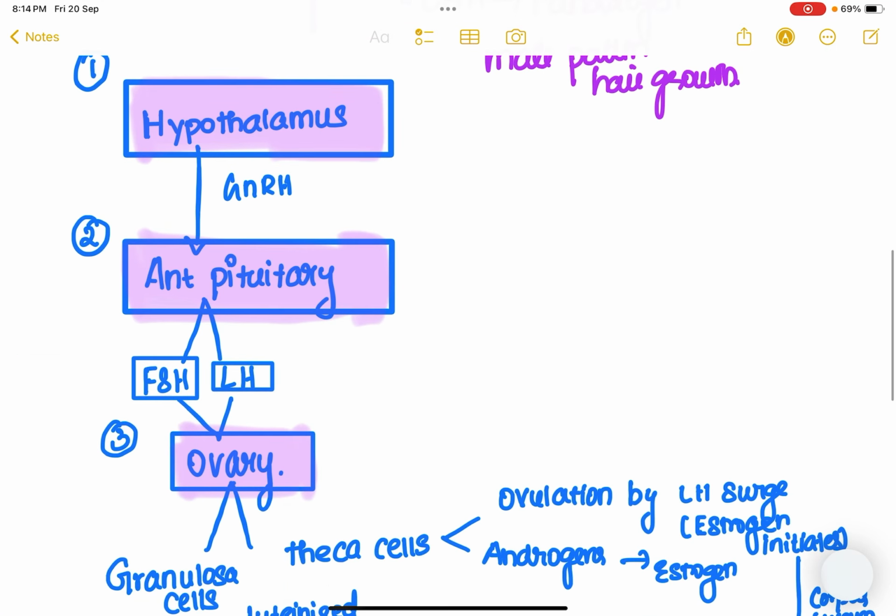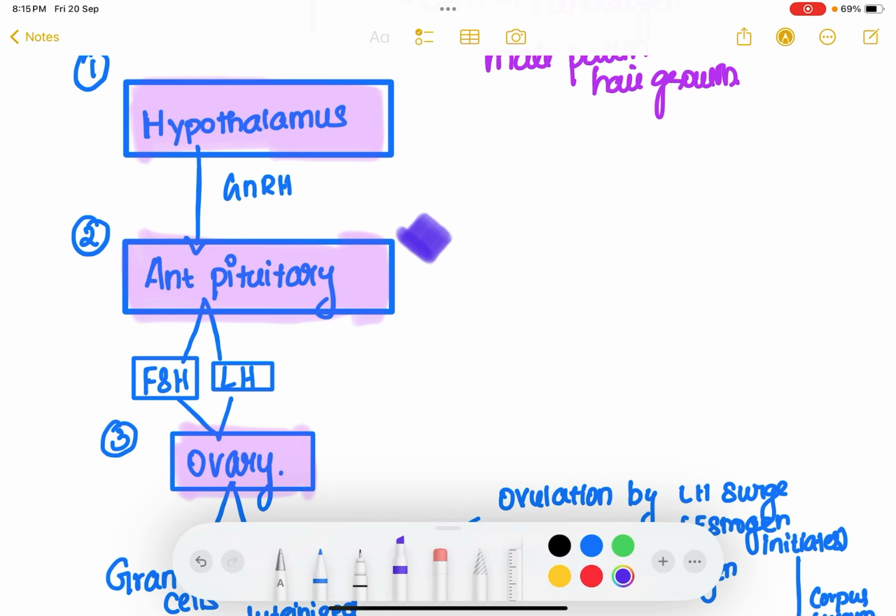Now, before discussing the causes of primary amenorrhea, it is important for us to learn about the menstrual cycle. As we discussed in the previous module, the menstrual cycle deals with a flow chart. From the paraventricular nucleus of the hypothalamus, gonadotropin releasing hormone is released. This GnRH acts on the anterior pituitary, and it releases two hormones. What are those two hormones? FSH and LH.